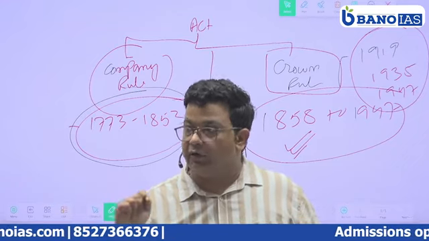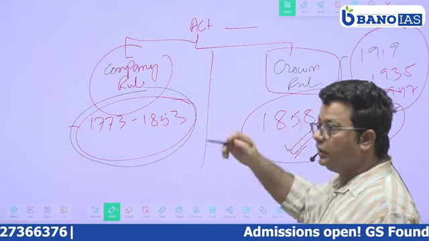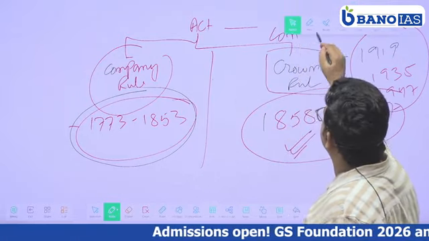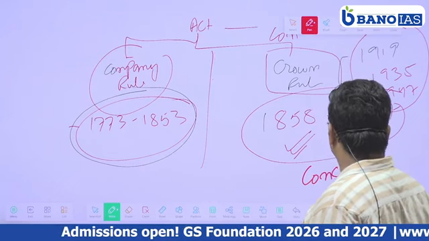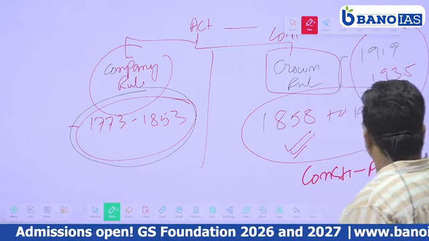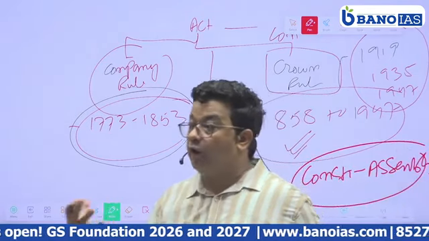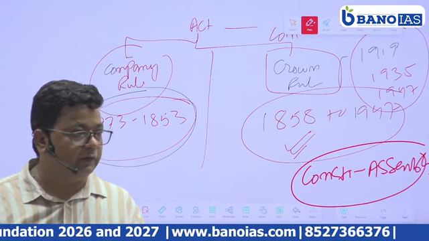This is the historical underpinning, what we mean. When we say historical underpinning, we need to also study the Constituent Assembly, the functions of the Constituent Assembly, how it was formed, and the background to the formation of the Constituent Assembly.